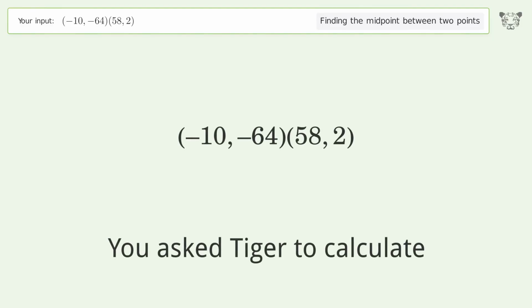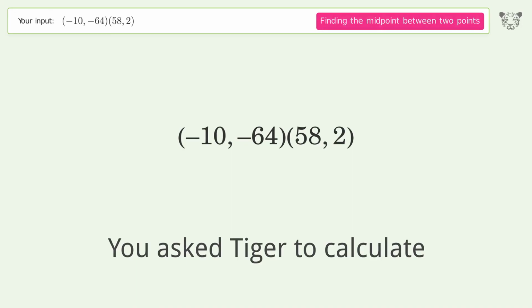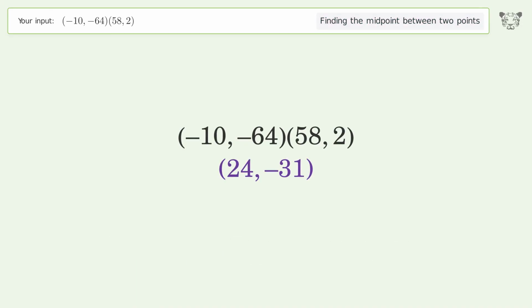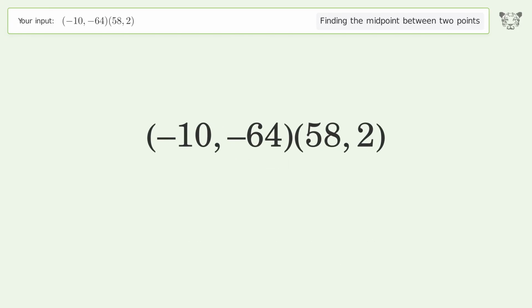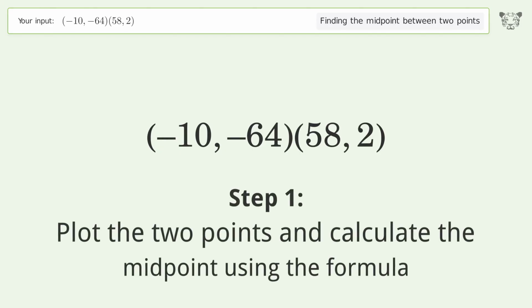You ask Tiger to calculate. This deals with finding the midpoint between 2 points. The midpoint between the 2 points is 24, negative 31. Let's solve it step by step. Plot the 2 points and calculate the midpoint using the formula.